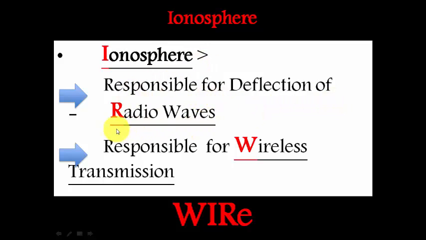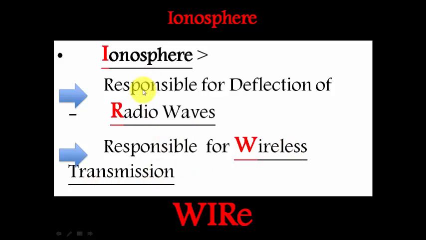Here the important keyword is radio waves. And the second important point is that ionosphere is responsible for wireless transmission. This question was asked in the RRB NTPC exam. So please concentrate. Ionosphere is responsible for wireless transmission.